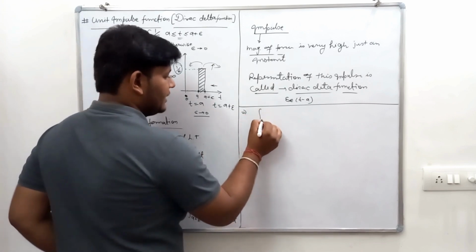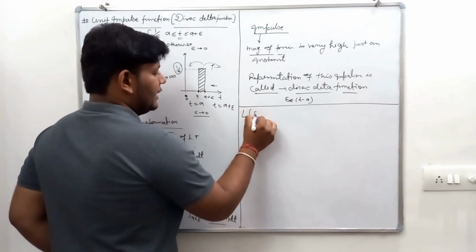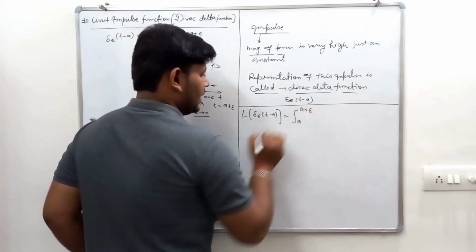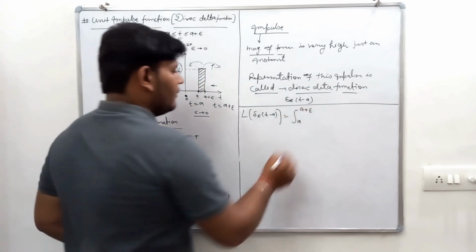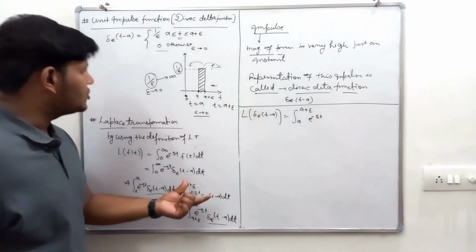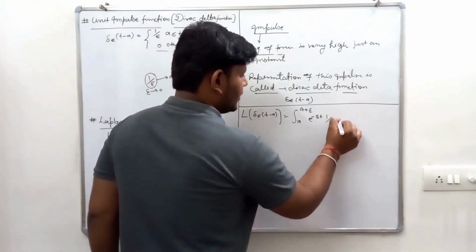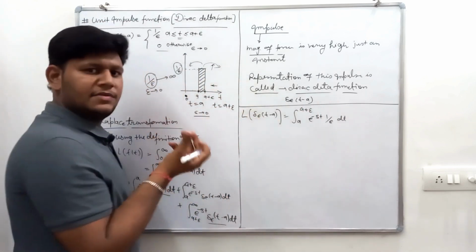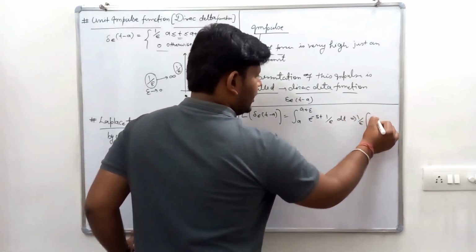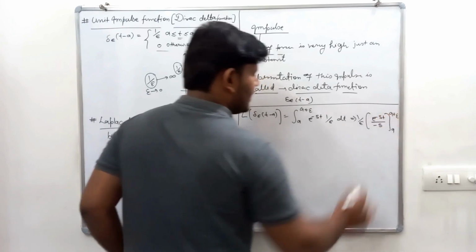Now we have to solve this integration. The Laplace transform of the delta Dirac function is nothing but the integral from a to a plus epsilon of e to the power minus st, and in this range the value is 1 upon epsilon, so 1 upon epsilon dt. Now 1 upon epsilon is a constant, so we can easily integrate: 1 upon epsilon, e to the power minus st upon minus s, from a to a plus epsilon.